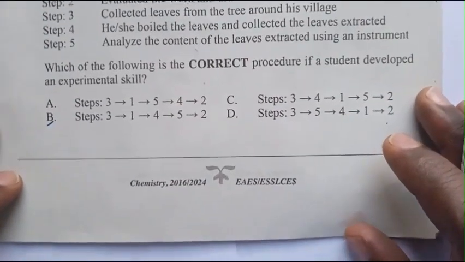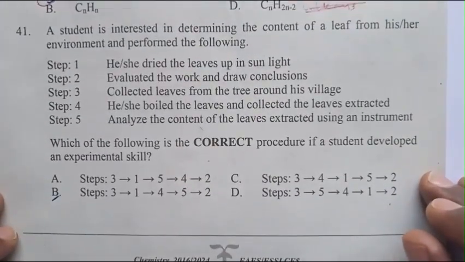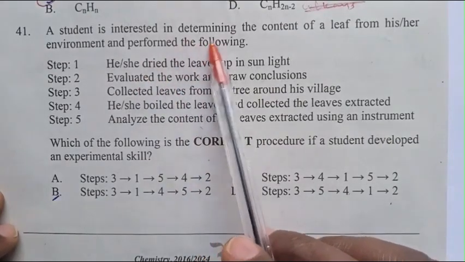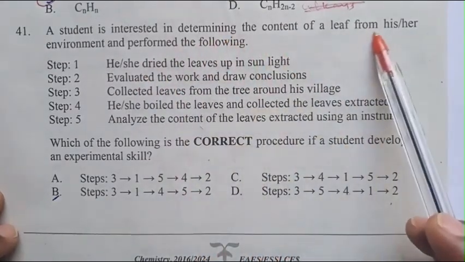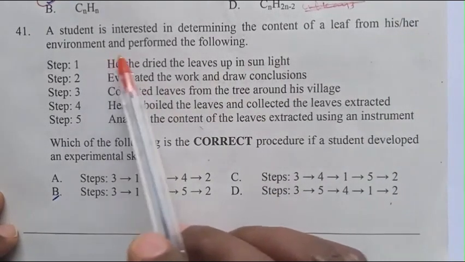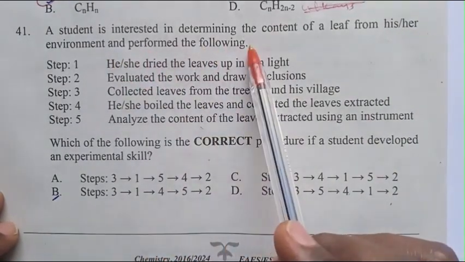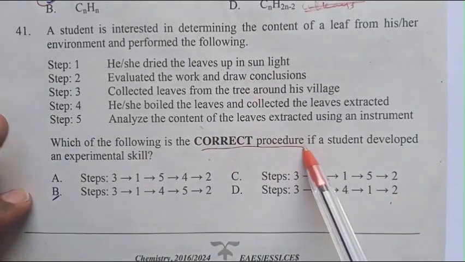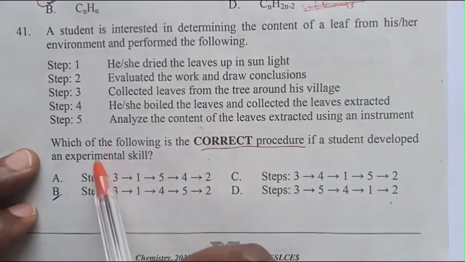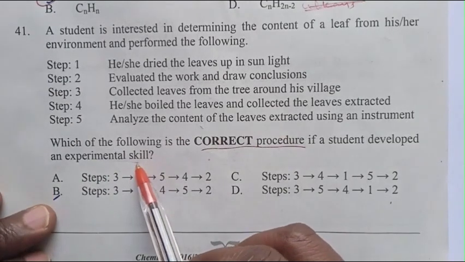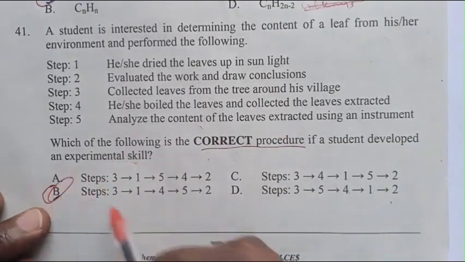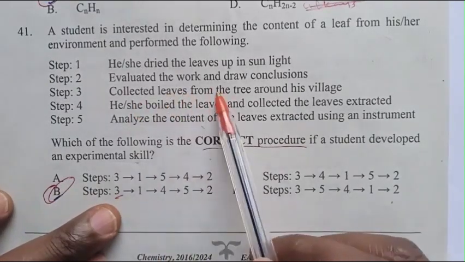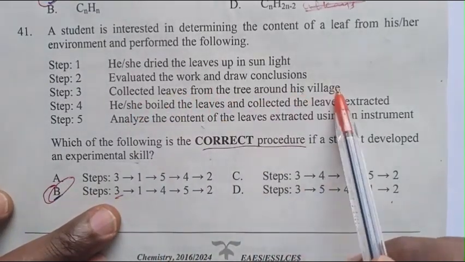Question 41. A student is interested in determining the content of a leaf from her environment and performed the following. Which procedure is the correct procedure? The student developed an experimental skill. The answer is B. From step 3, first, collect leaves from the tree around his village.